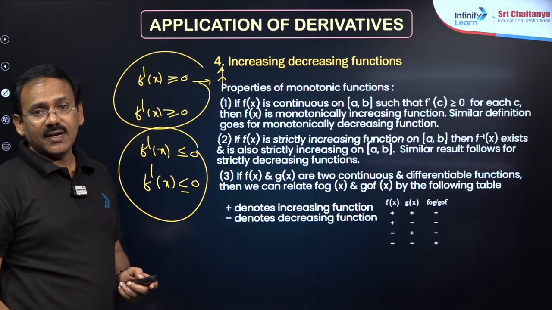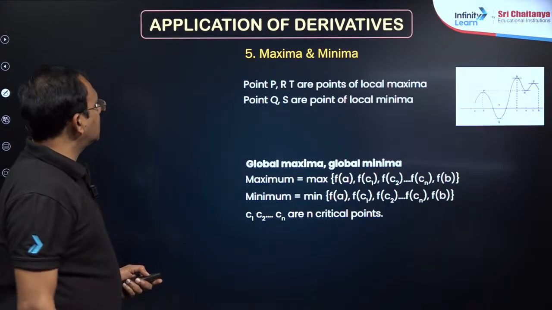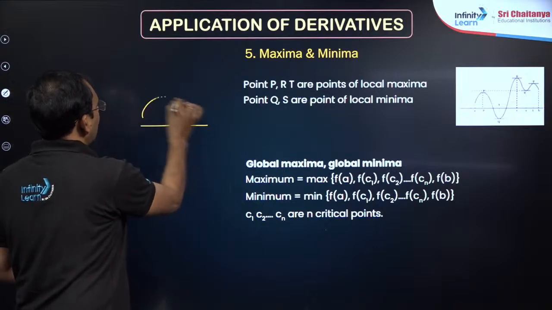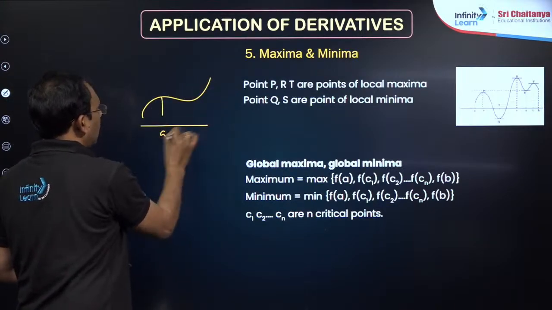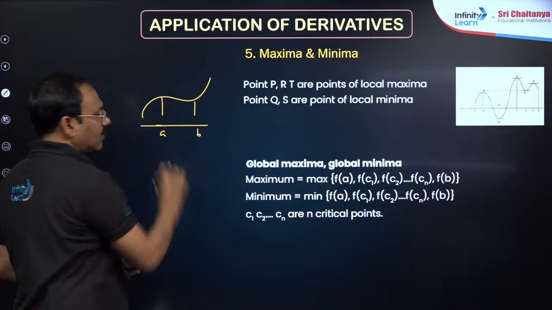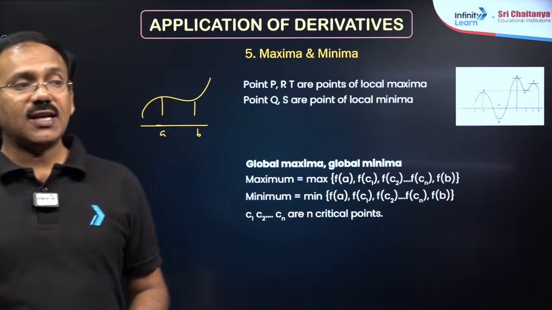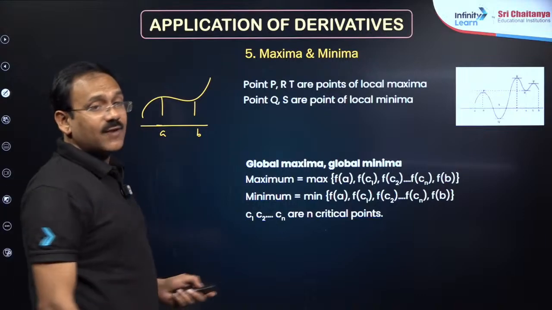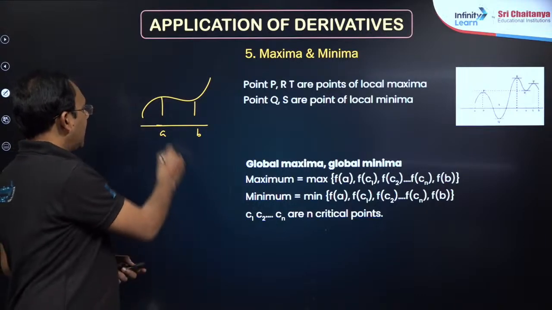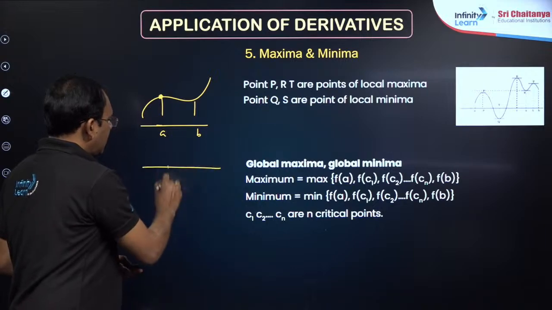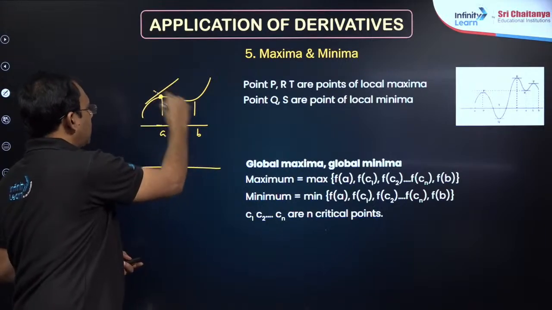And generally, after this, local maxima and local minima. You see, here it is having local maxima, here local minima. To find this, we have the first derivative test, second derivative test, nth derivative test. First derivative test means at a the derivative is 0 and on the left and right side of a you see the tangent slope, positive or negative.